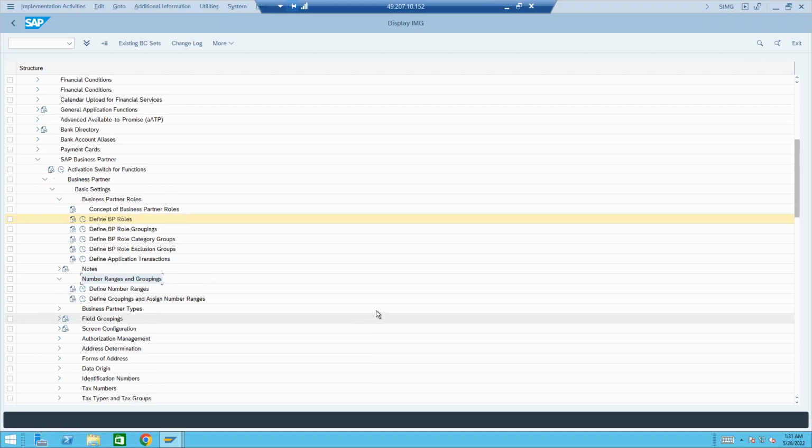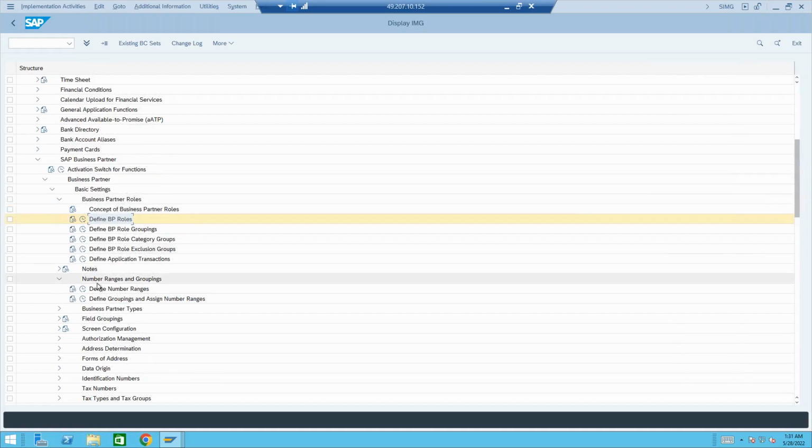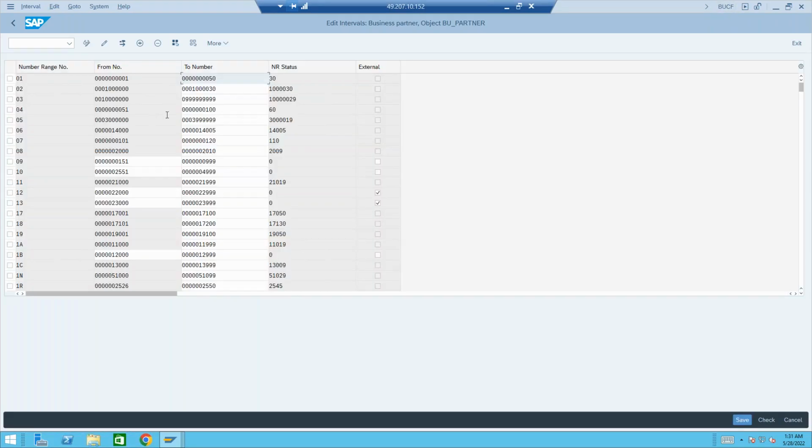For customer master number ranges, we used to use transaction XDN1. For BP number ranges, it is BUCF. We are still in the number ranges screen, not BP role. Number ranges for this, the transaction is BUCF. And the process is the same. There is no change.